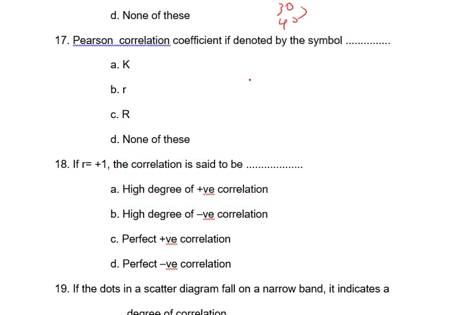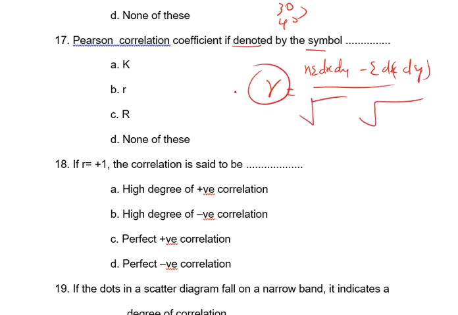Number 17. Pearson's correlation coefficient is determined by, or denoted by, a symbol. So when you are finding the symbol, it means denoted. Correlation equals n summation of dx dy minus summation of dx summation of dy. Like that we are writing the formula. So this was the symbol, and this was the correct answer.